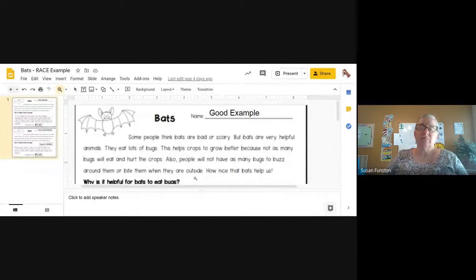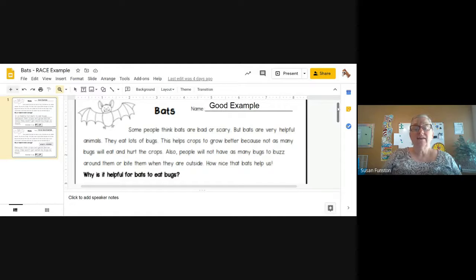Let's read the passage. Some people think bats are bad or scary, but bats are very helpful animals. They eat lots of bugs. This helps crops to grow better because not as many bugs will eat and hurt the crops. Also, people will not have as many bugs to buzz around them or bite them when they are outside. How nice that bats help us. Okay, then we need to answer the question, why is it helpful for bats to eat bugs?